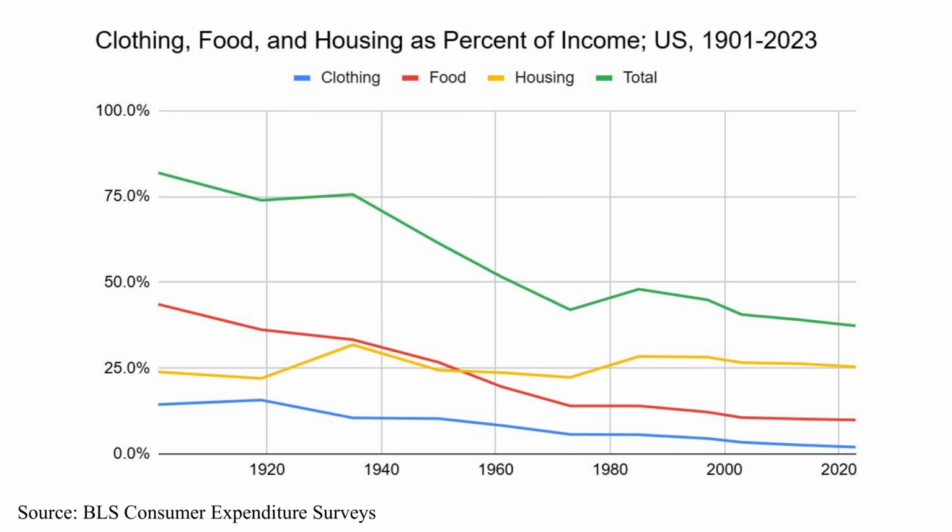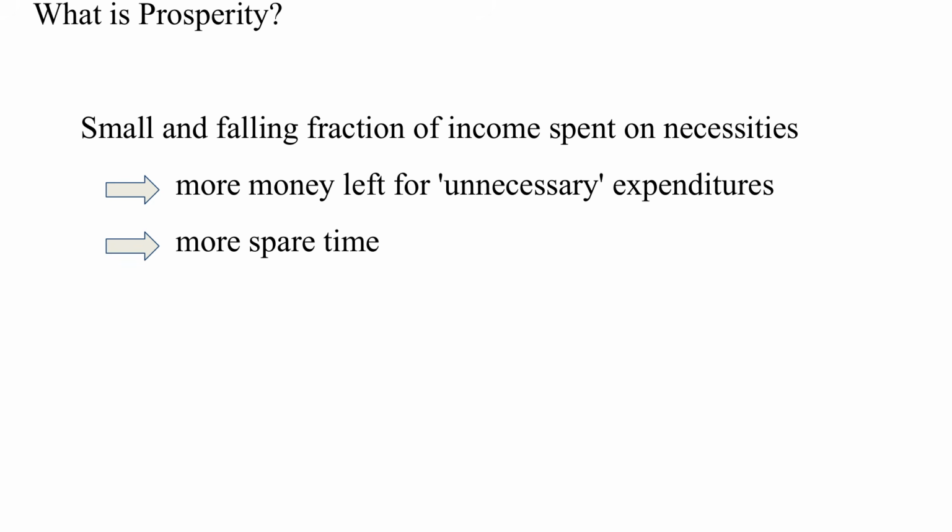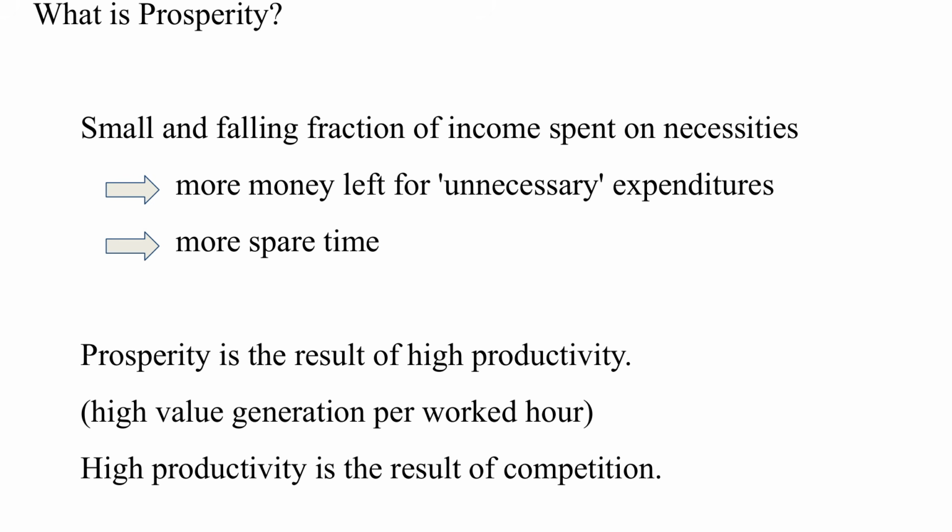These falling percentages represent rising prosperity. What is prosperity? Well, the less we spend on necessities, the more we have left for unnecessary expenditures, like entertainment or luxury. We also have to work less and thus have more spare time for family life and hobbies. To work less, the average value generation per worked hour must rise, and prosperity is the result of rising productivity.